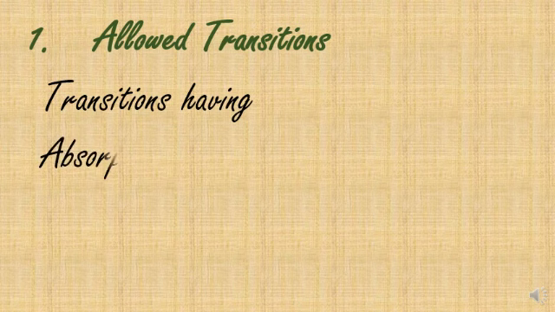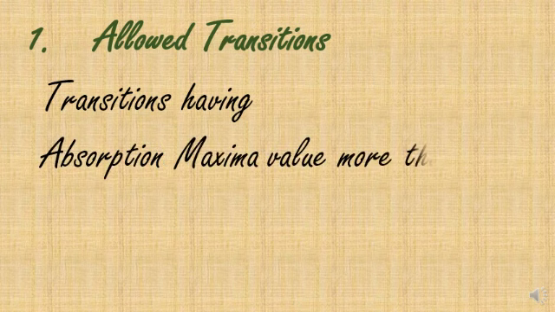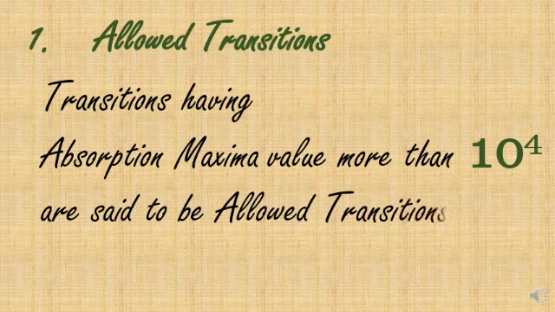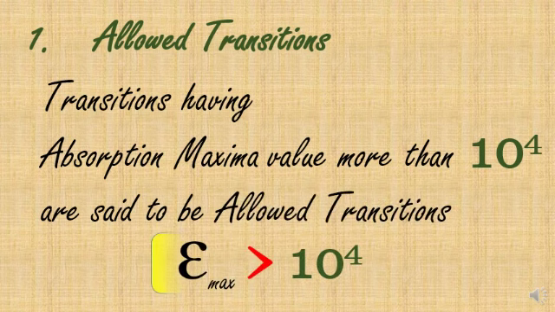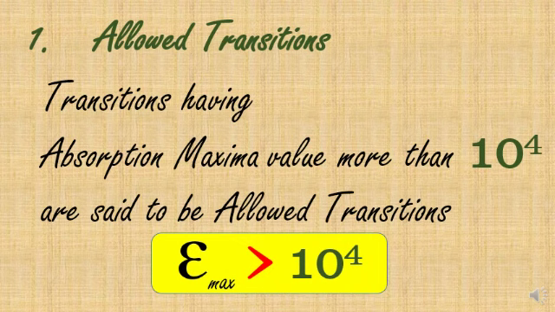Now, let us first take this term allowed transition. These transitions have absorption maximum value more than 10 power 4. Epsilon max value is greater than 10 power 4, 10,000. So these are allowed transitions.